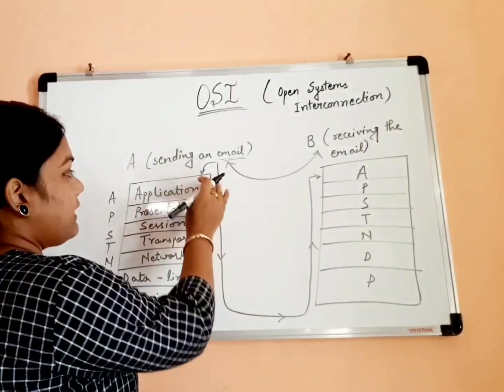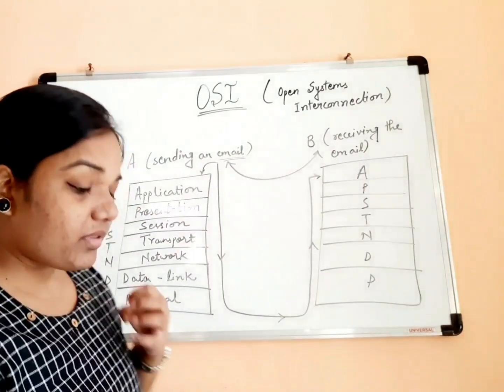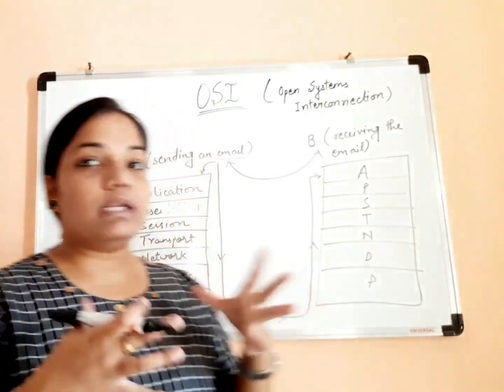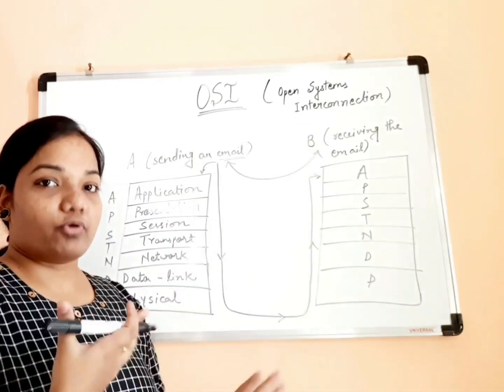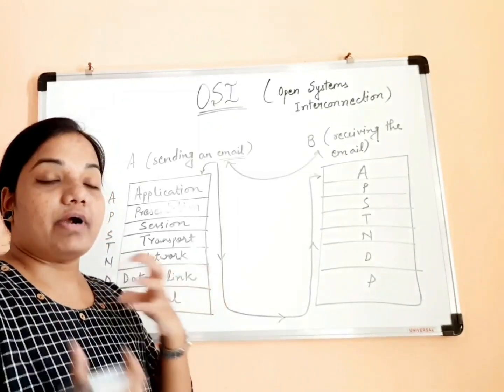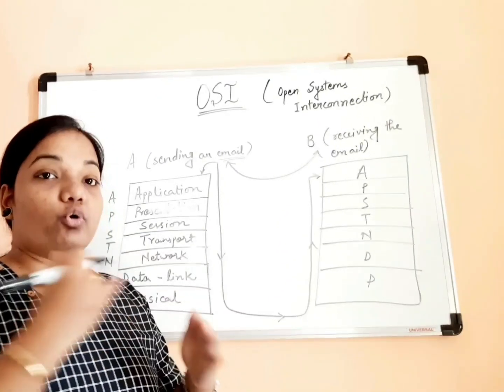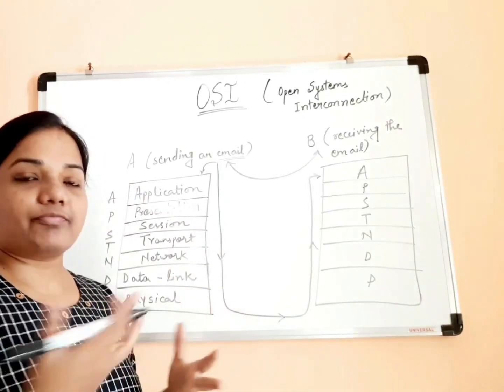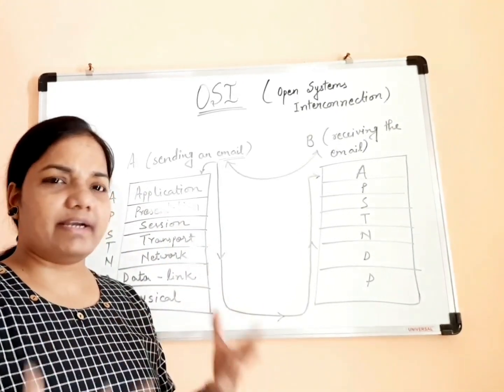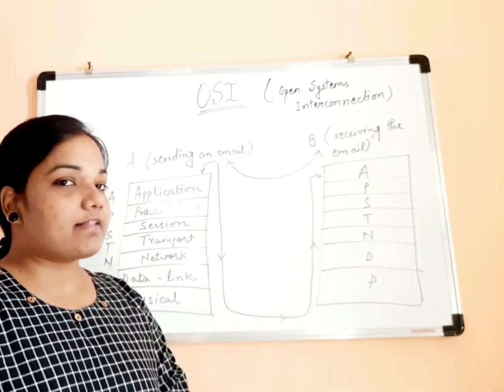So in this application layer, what happens is that the application layer is providing us the protocols, or you can say the facility, to draft an email and to add attachments to the email. Many times we are attaching documents, audio, video files, anything.